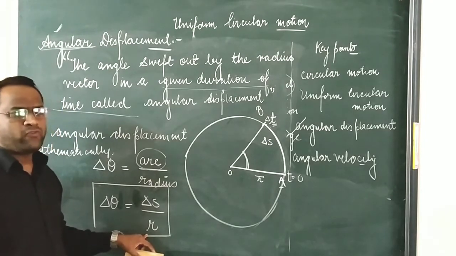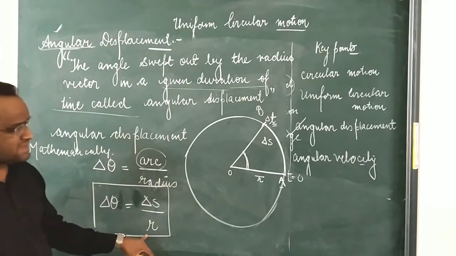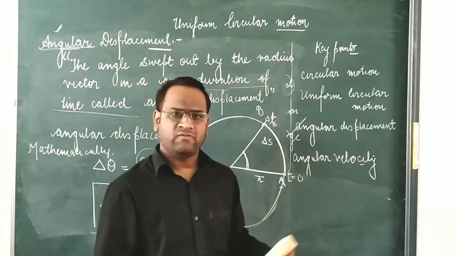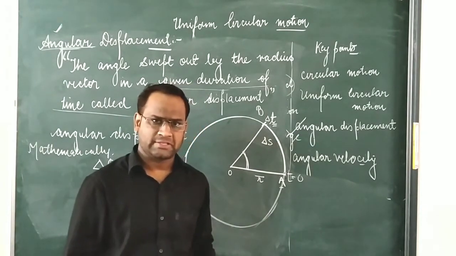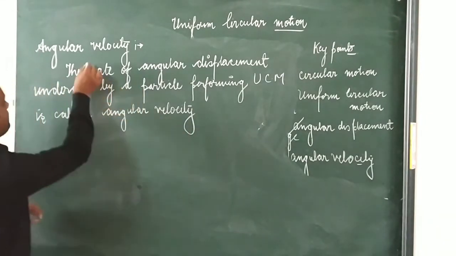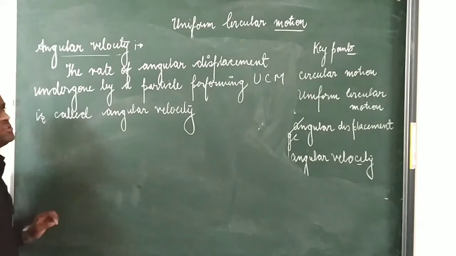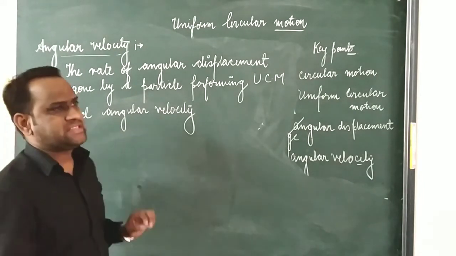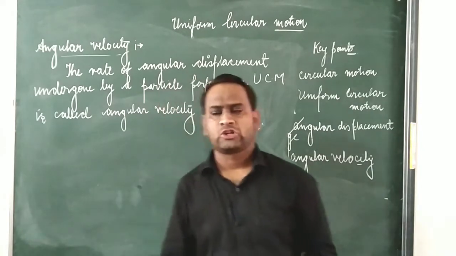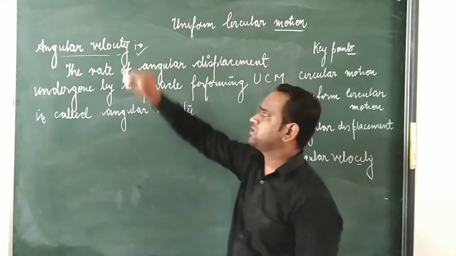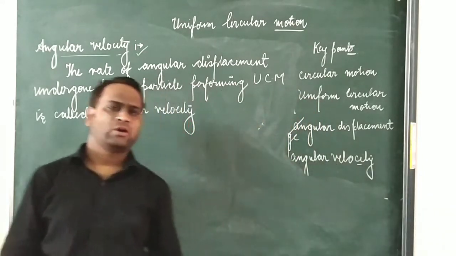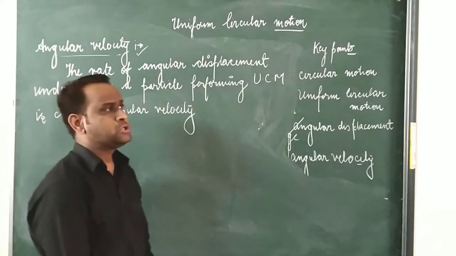Okay students, now we are moving towards the next topic, that is the angular velocity. What do you mean by the angular velocity? In order to discuss this chapter on uniform circular motion, we are going to discuss how we can define the angular velocity when a body possesses uniform circular motion.